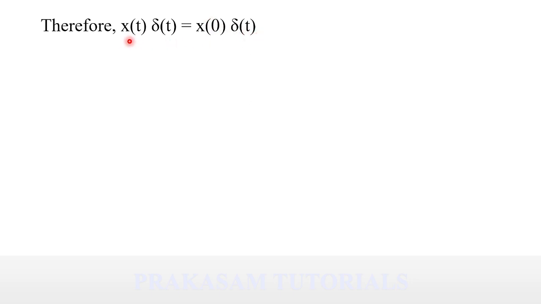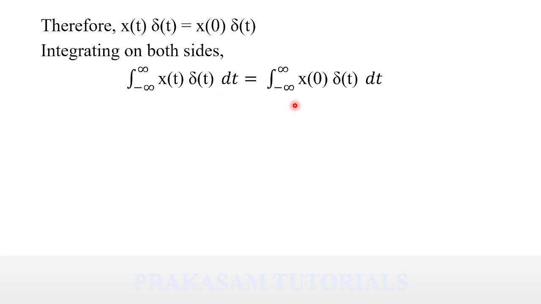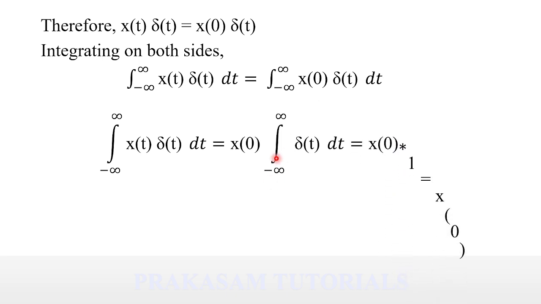x of t is a continuous time signal. This continuous time signal at time t equal to 0 is x of 0. So x of t del of t is equal to x of 0 del of t. Now integrating this equation on both sides, we get the integral of the LHS term equal to the integral of the RHS term. In this RHS integral term, x of 0 is written before the integration, that is x of 0 integral minus infinity to infinity del of t dt.